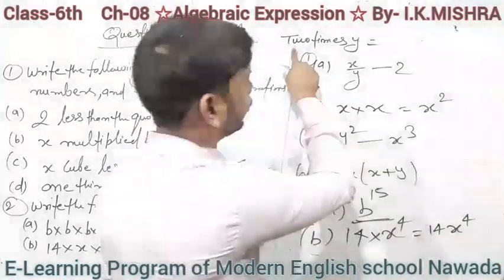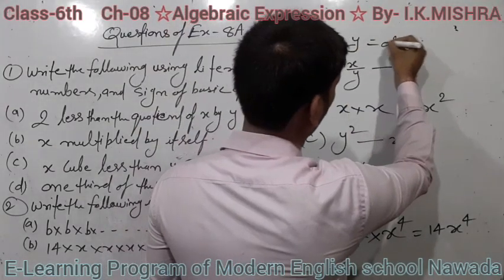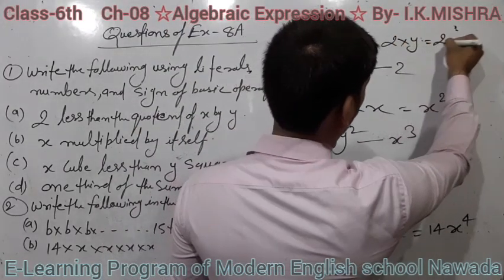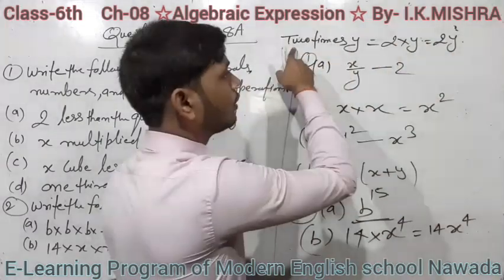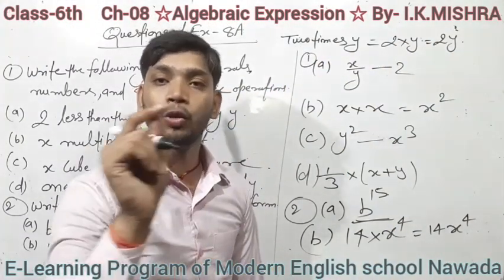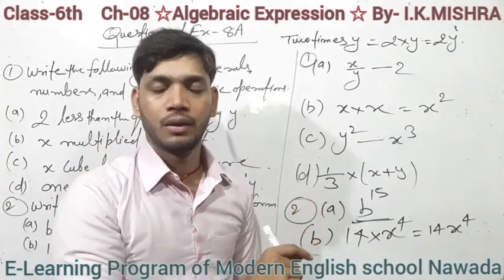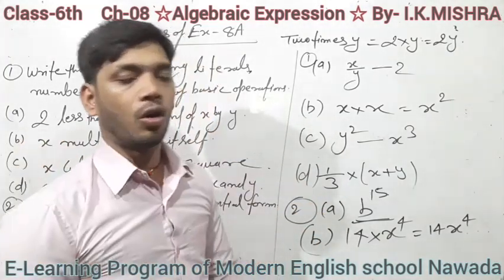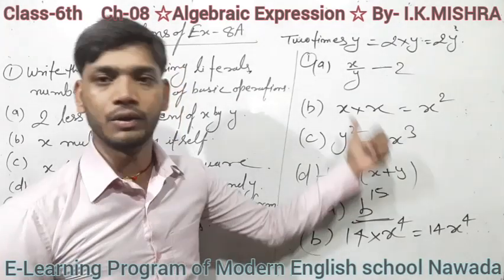Suppose 2 times y is written, that means 2 into y, that means 2y. If 4 times a number x is written, that means 4 into x, 4x. Similarly, you can write all of the questions in algebraic form.